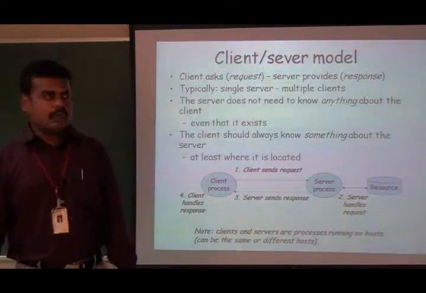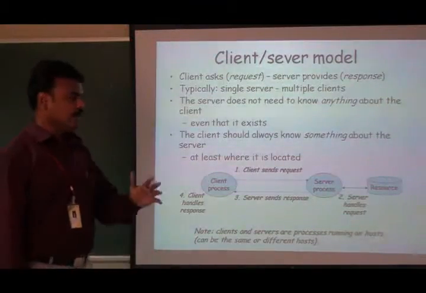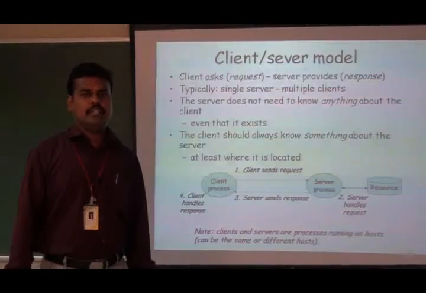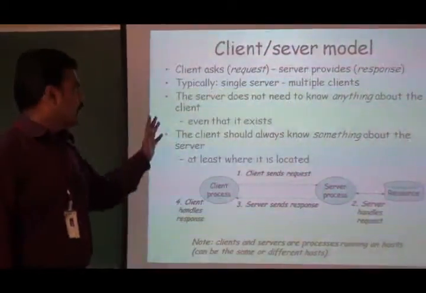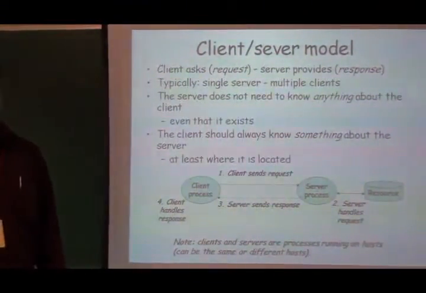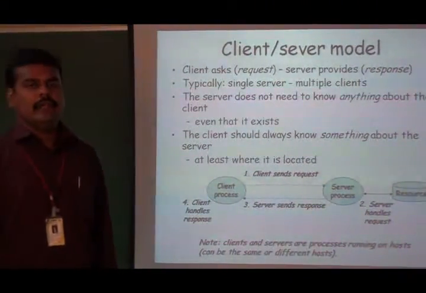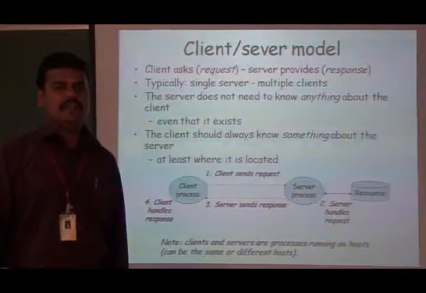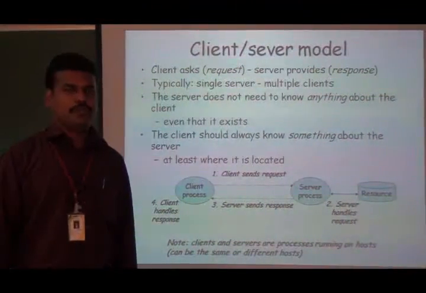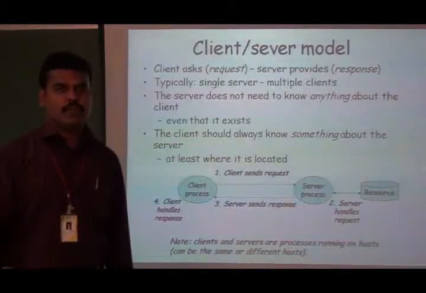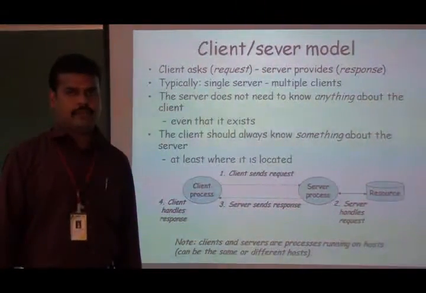In the client-server model, typically most of the network-aware applications make use of the client-server model. Client always sends a request. For example, in the internet, web client will always send a request to the server. Server program will always respond to the particular request.